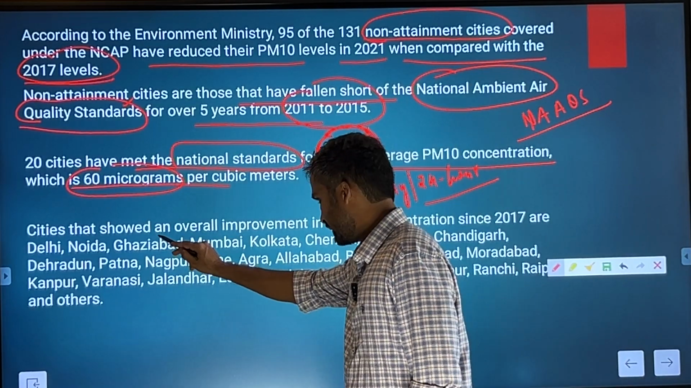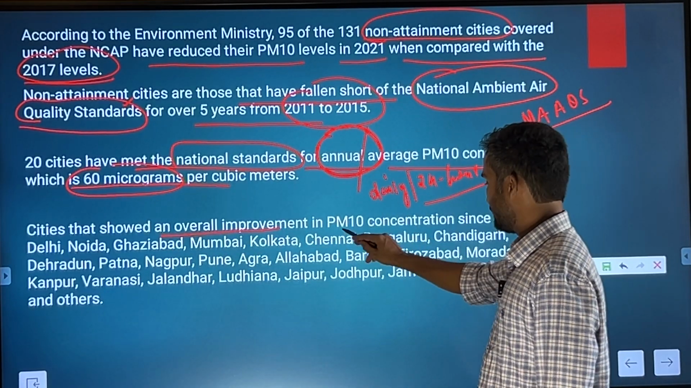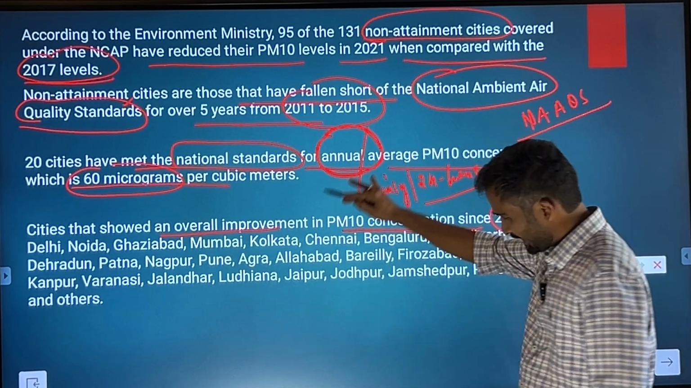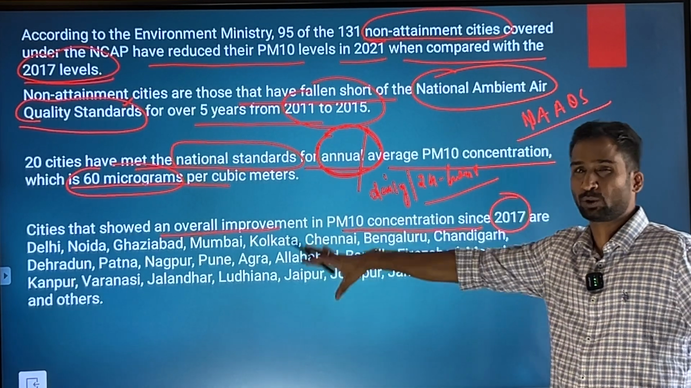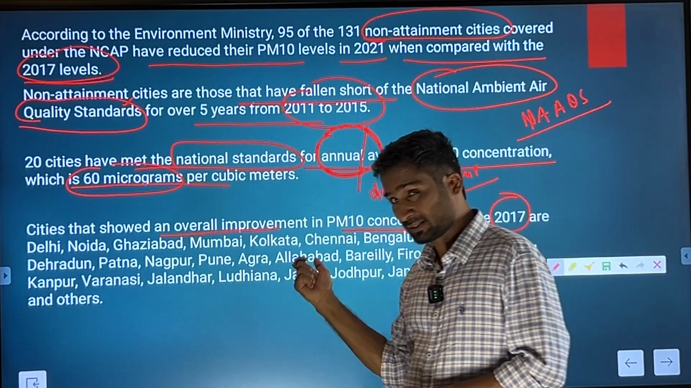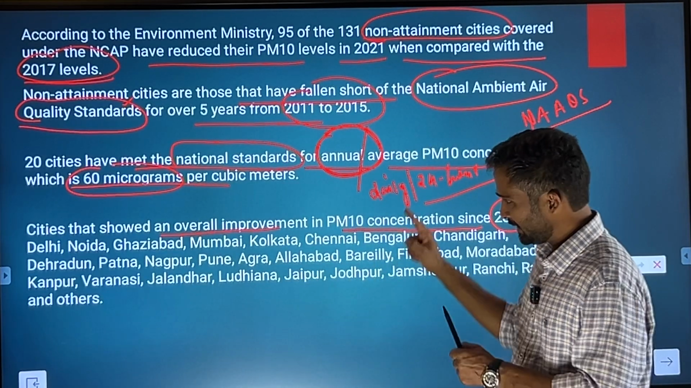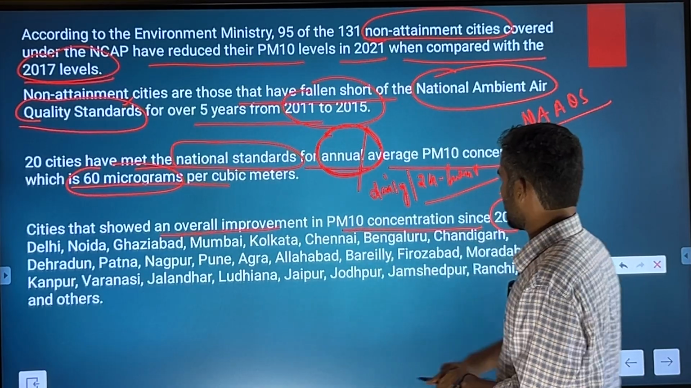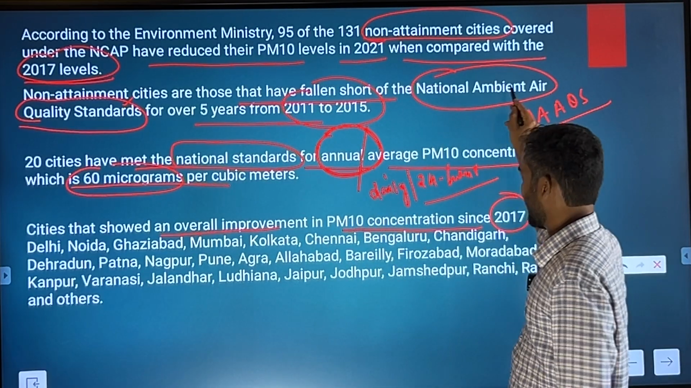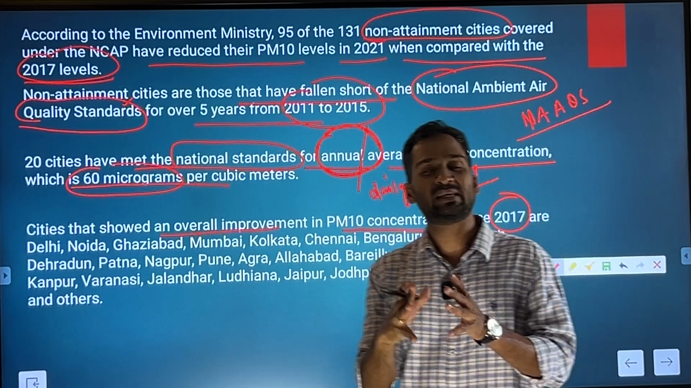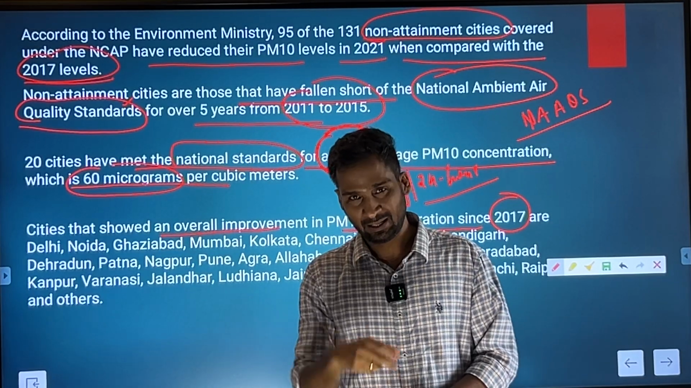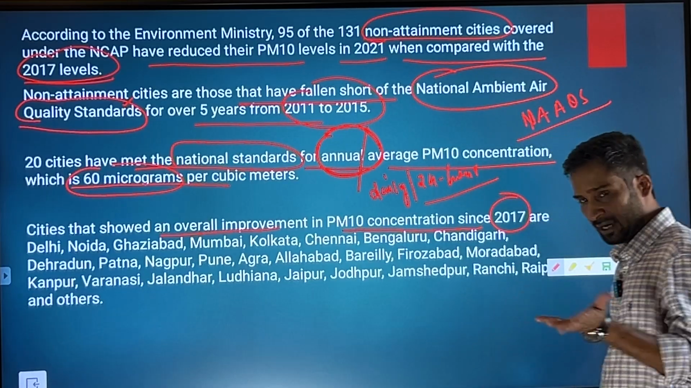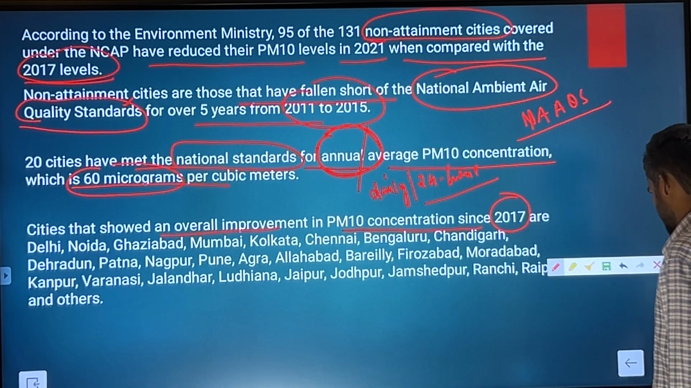Cities have shown an overall improvement in PM10 concentration since 2017. These are the cities that have shown some kind of improvement, but this improvement does not mean that they are performing as per the standards given by the NAAQS. No, there has only been an indication of improvement because of a number of initiatives taken by the Government of India as well as the state governments.